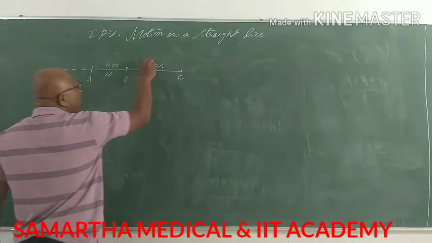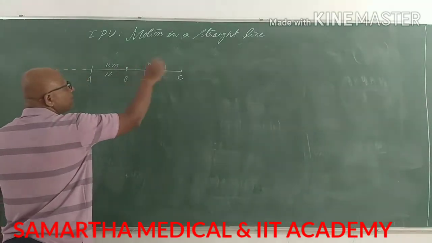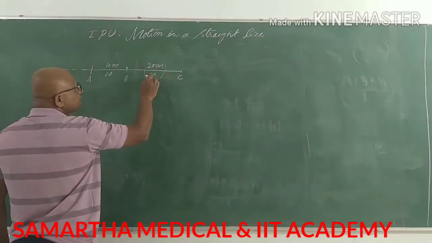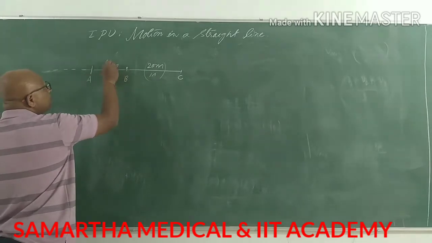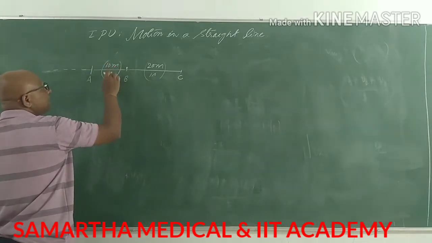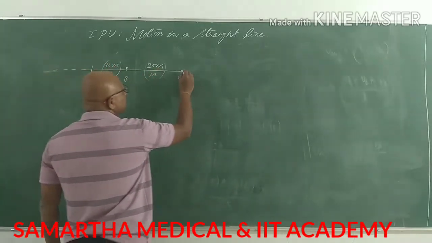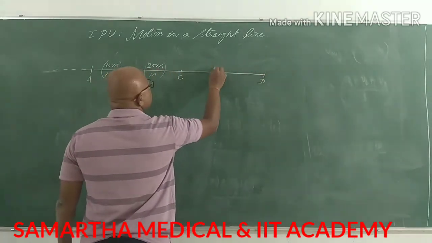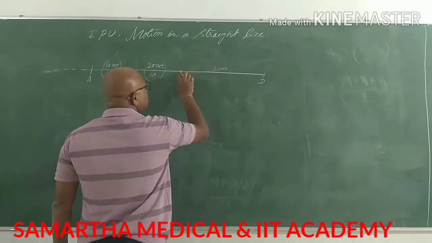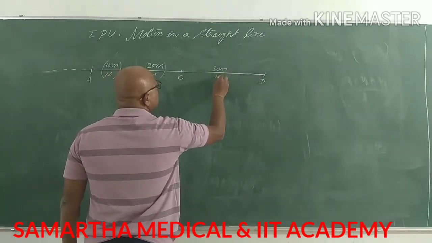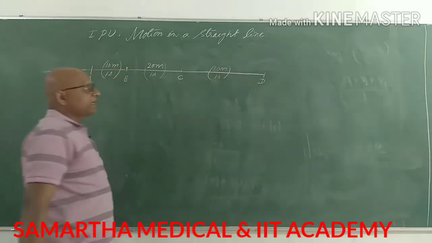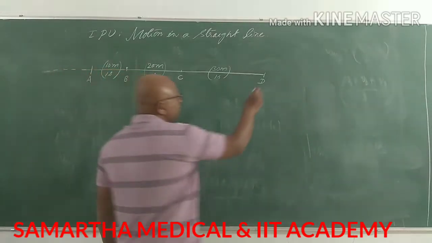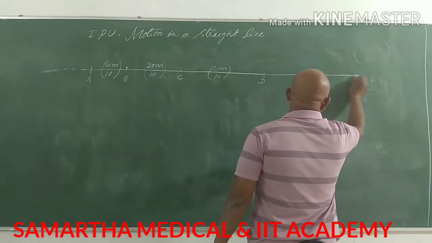So going from B to C, the velocity will be 20 meters per second. Going from A to B, the velocity will be 10 meters per second. This is 20 meters per second. From C to D, this would be 30 meters in 1 second. Going from C to D. Going from D to E.